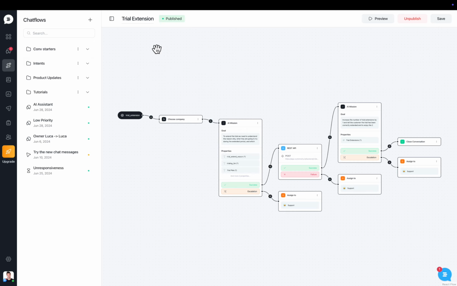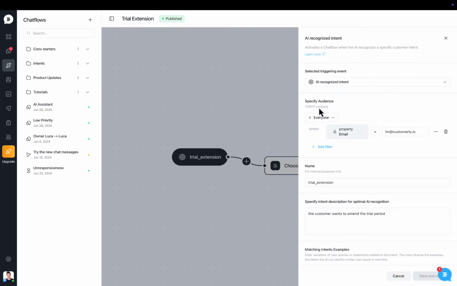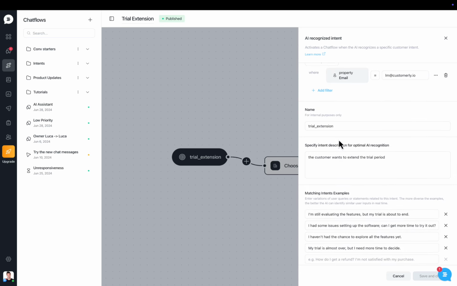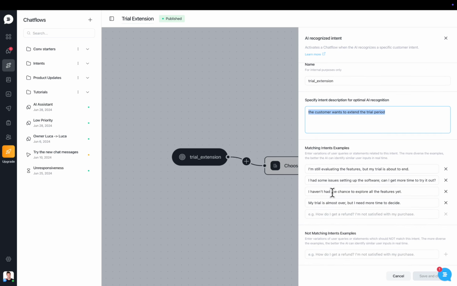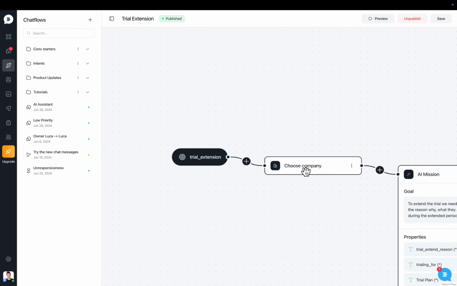So this would be your trial extension Chatflow. Here on the triggering event, of course, there's going to be an AI recognized intent. I specified an audience just to try this out with my account only before setting it live. And as you can see here, I specified an intent description for AI recognition, just as simple as: the customer wants to extend the trial period. Here, we can provide different matching intent examples to Aura and also non-matching intent examples. So whenever you see Aura is matching something that is not supposed to match this intent, you would put the example over here. And whenever you see something that is not matching but should be, you would put it over here under matching intent examples. Now, this is fairly simple.